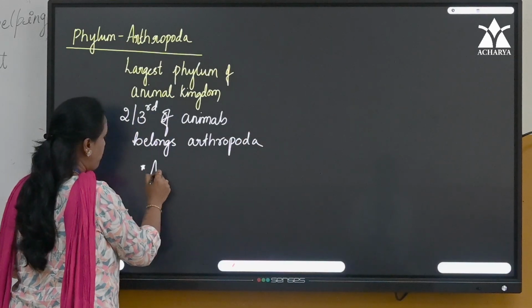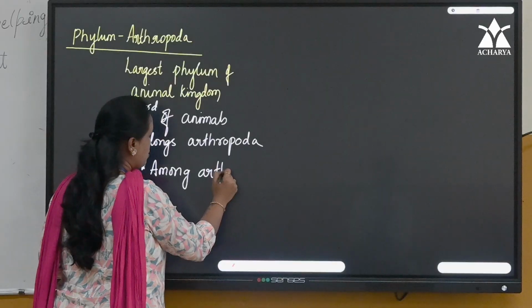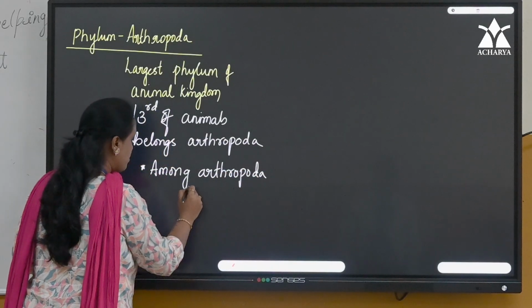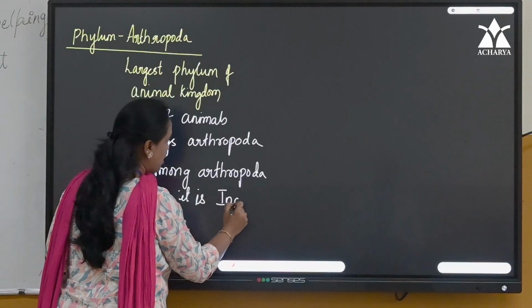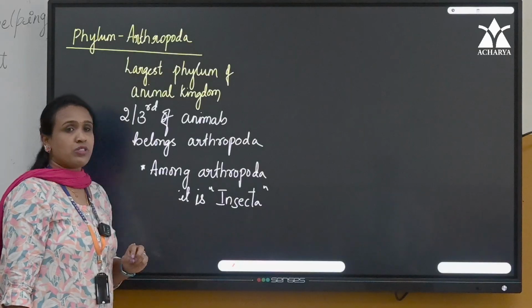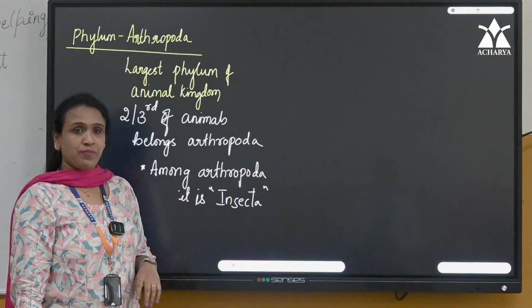Among Arthropoda, which class has the most species? It is insects, class Insecta. So insects, mosquitoes, fruit flies, all belong to class Insecta.